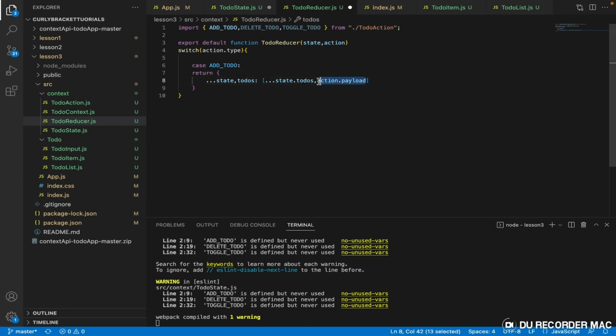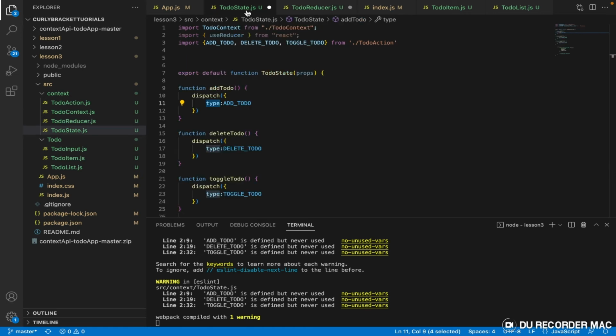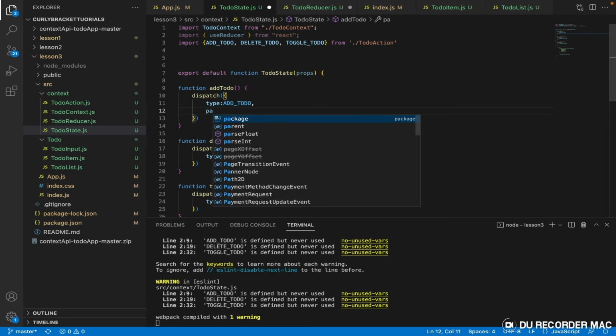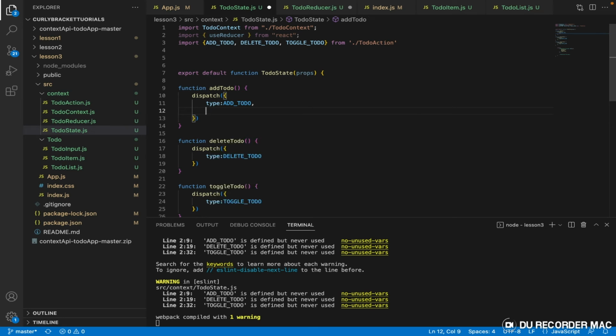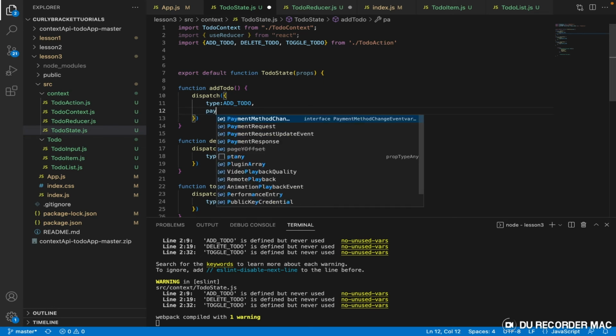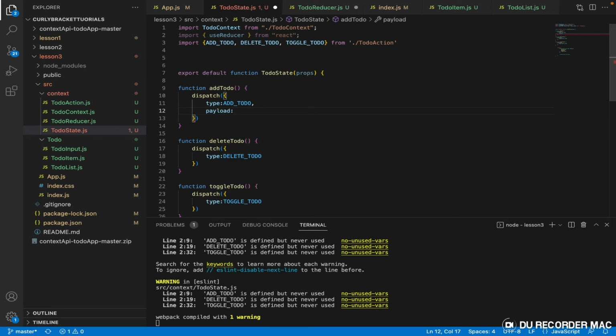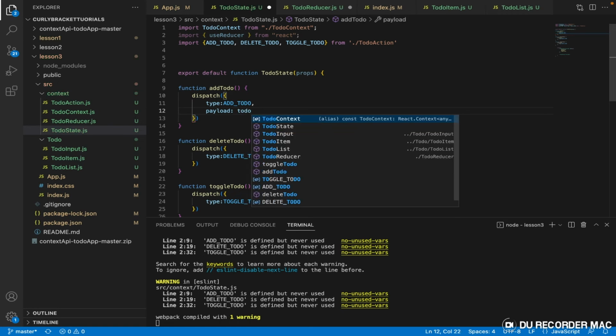Now action.payload is the new to-do. All right, the action.payload is the new to-do. Now that brings us to what we call payload. Payload is more like the new instruction. In our state right here now, we are going to add payload. So what type of information should we run this code for? It is add to-do, and the payload is to-do. You just call it to-do.